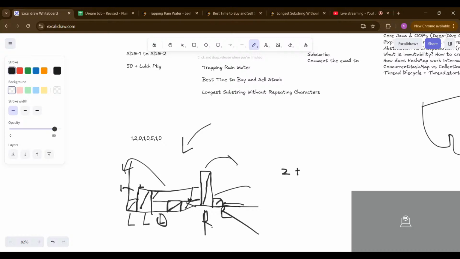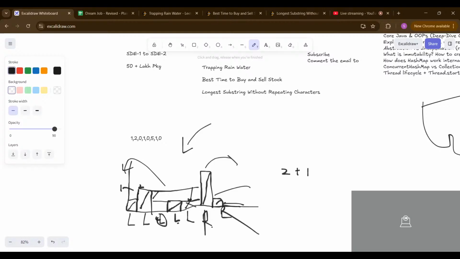Next we want to shift left because we are looking for a bigger value than the right on the left side. So we shift left to this position. Now as you can see, our earlier left is 2 and the current left is 1. So we will see how much water we can store here. As I said earlier, we can store the minimum of the earlier left and right, minus the current left. So how much? It's 1 unit.